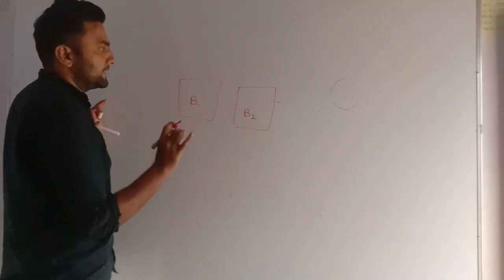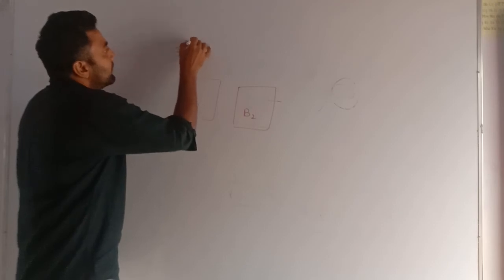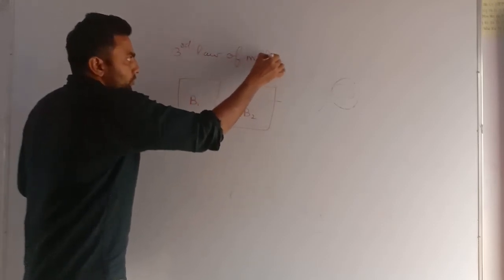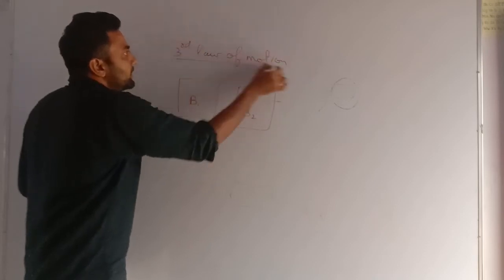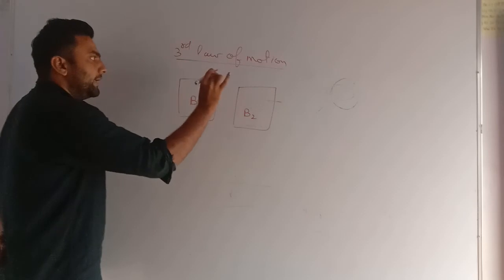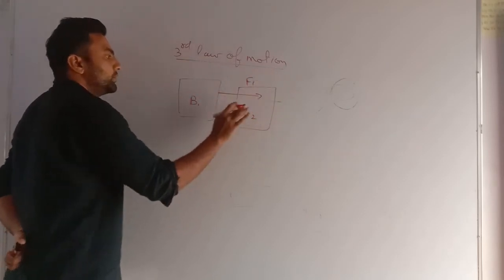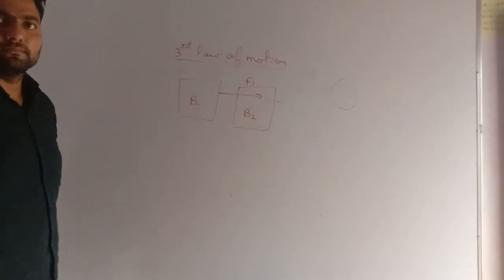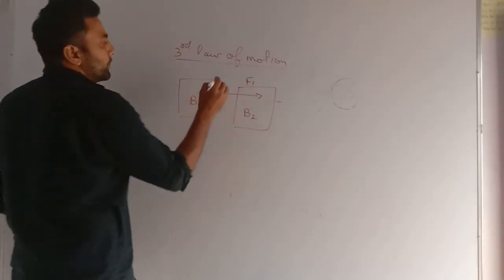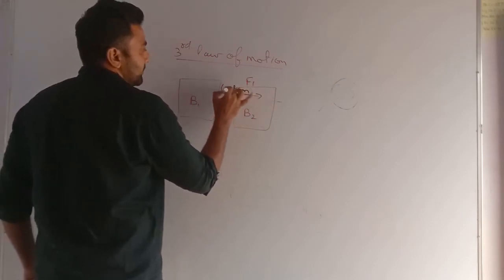What this says is that if this is body V1 and this body is applying any force F1 to the other body, let's say this force is the action force. The force first applied is known as the action force.